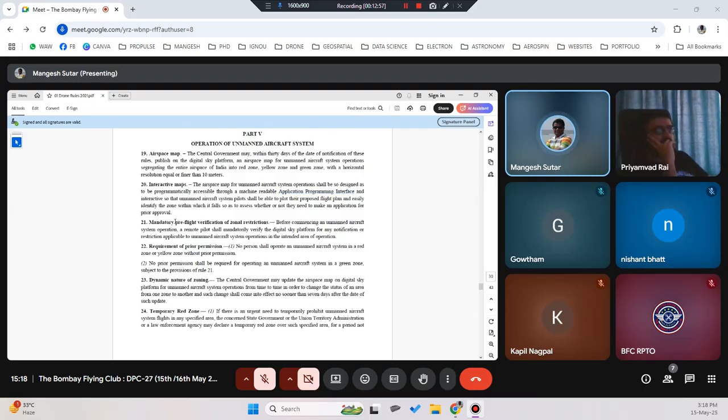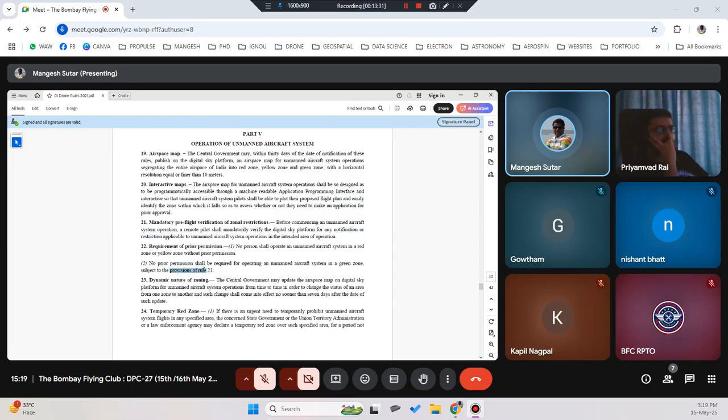Mandatory pre-flight verification. This rule is very, very important with respect to the pilot. Rule number 21. Before commencing an unmanned aircraft system operation, a remote pilot shall mandatorily verify the digital sky platform for any notification or restriction applicable to unmanned aircraft system operation in the intended area of operation. Then requirement of prior permission. It clearly says that yellow zone and red zone require prior permission, whereas green zone doesn't require permission.